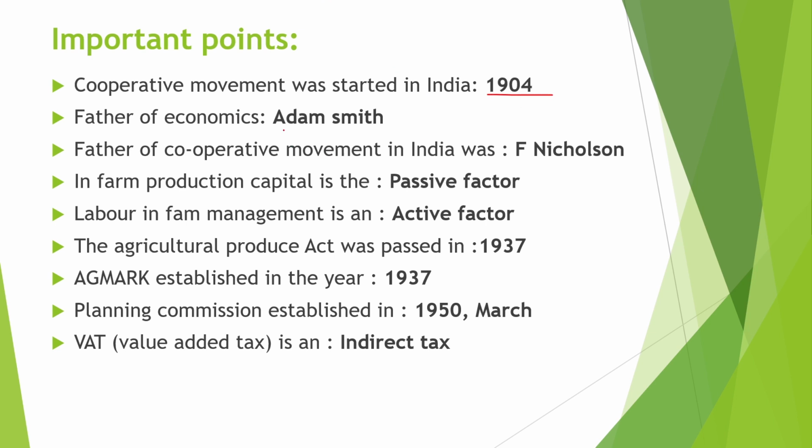First, the cooperative movement was started in India in 1904. The father of economics is Adam Smith. The father of the cooperative movement in India is F. Nicholson. In farm production, capital is a passive factor. Labor in farm management is an active factor. The Agriculture Produce Act was passed in 1937. Agmark was established in the year 1937. Planning Commission was established in March 1950.